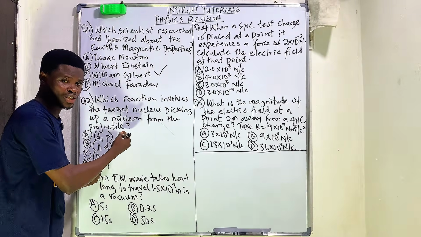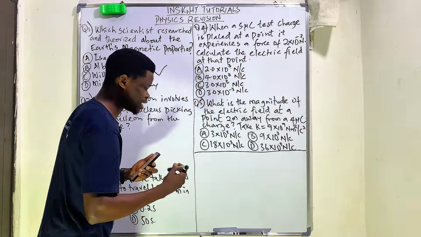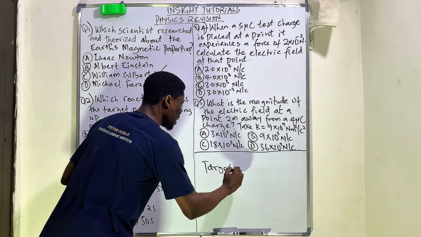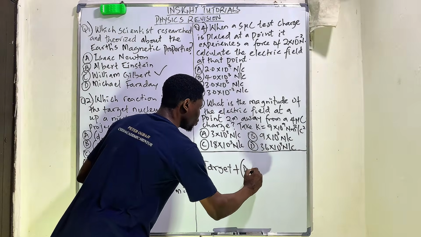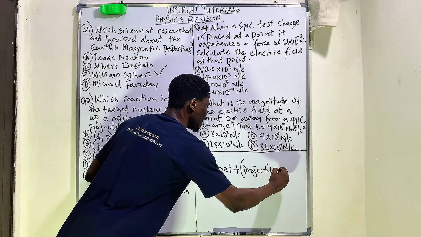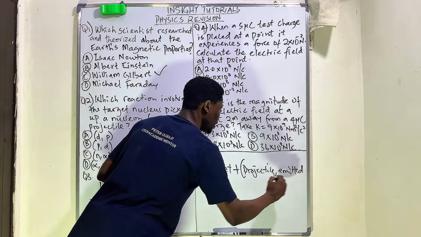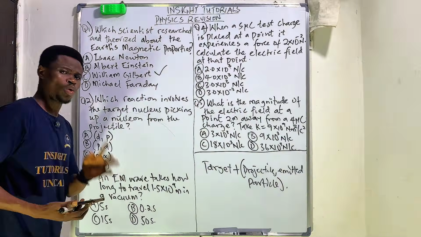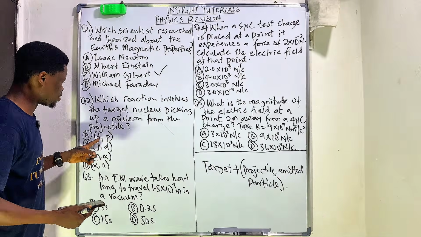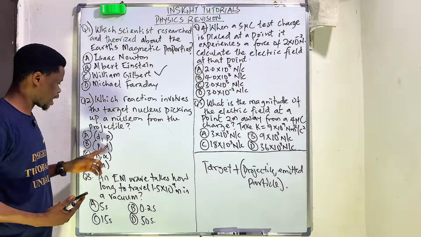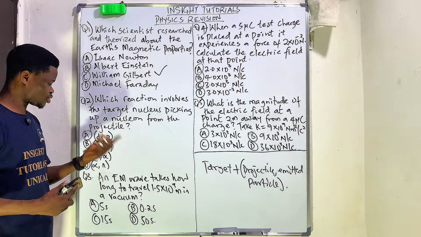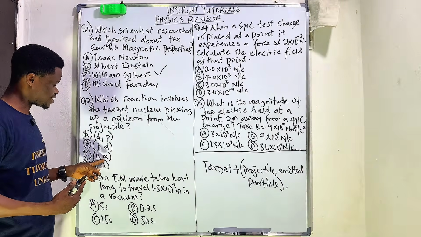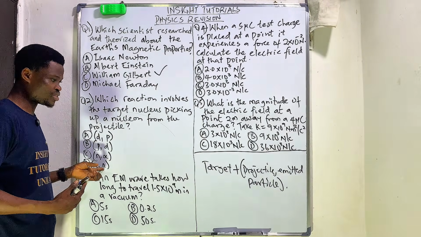Now, for nuclear reaction of this manner, what you need to understand is that when a nuclear reaction occurs, we write it with the target, plus what is referred to as the projectile, and then the emitted particle. What you need to understand is that this D means a deuterium, and this P means a proton. This P is also a proton, this D is a deuterium, this N is a neutron, and this is an alpha particle, and this is a neutron.